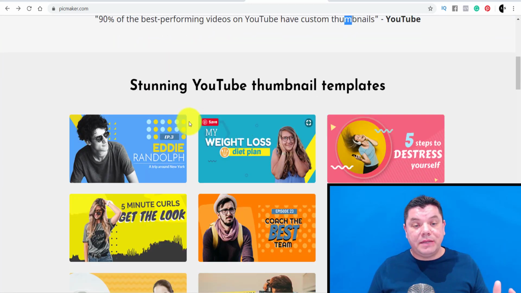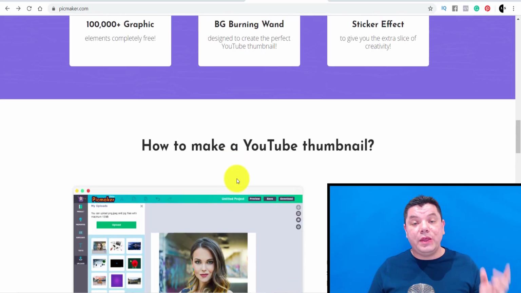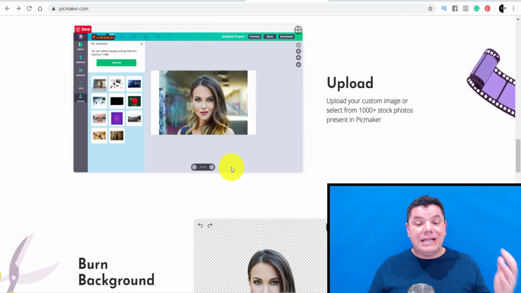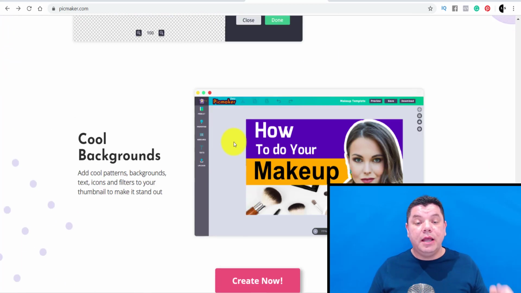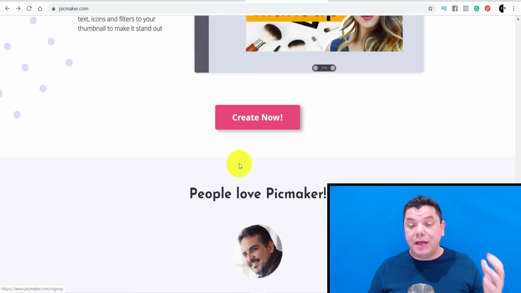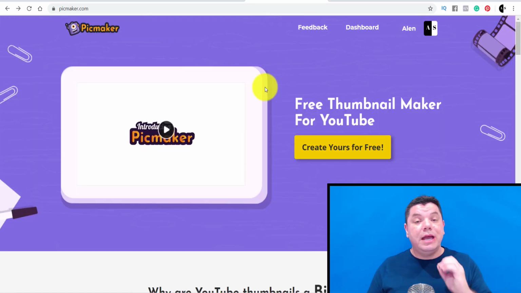If you come down here, you can see all these different templates that you can use, and the best part is with this particular program, it's going to allow you to get rid of backgrounds. It's going to allow you to sharpen and highlight. It's going to allow you to do all this other free stuff as well, okay, guys? And it's absolutely free. This is not going to cost you a single cent.